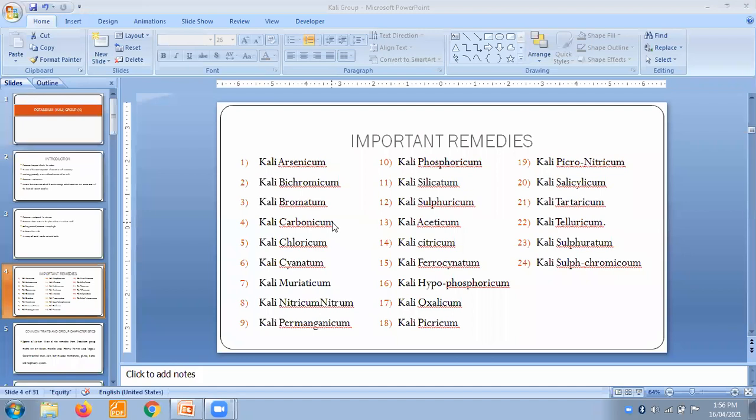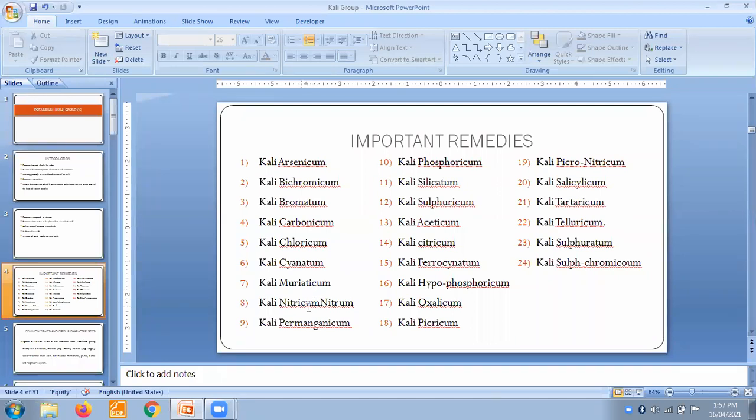This is a basic remedy for backache, weakness, and also for perspiration. Then Kali chloricum, Kali cyanatum, Kali muriaticum. Kali mur also becomes an important remedy.